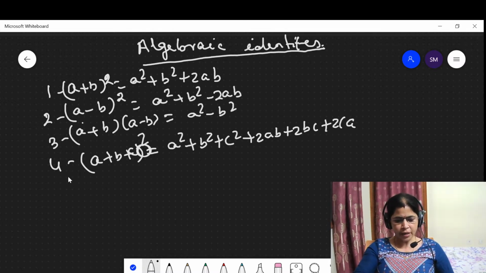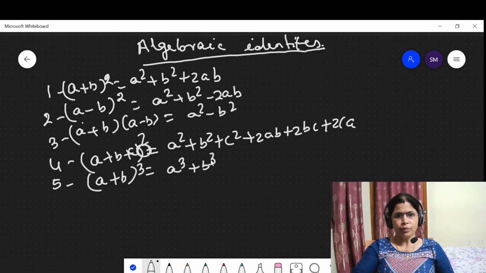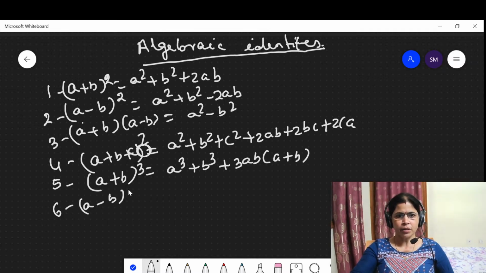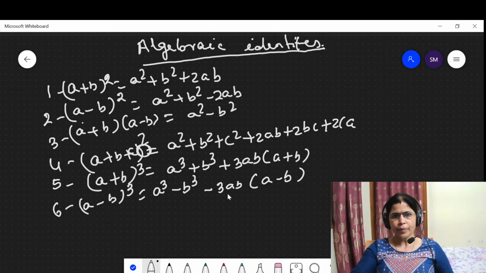Then the next identity is (a plus b) whole cube, which is equal to a cube plus b cube plus 3ab into (a plus b). Then next, (a minus b) whole cube is equal to a cube minus b cube minus 3ab into (a minus b). This is the (a minus b) whole cube.